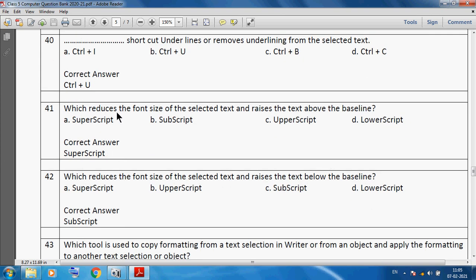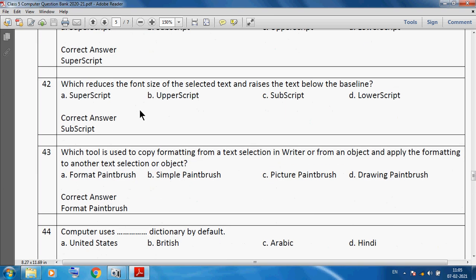Superscript reduces the font size of selected text and raises the text above the baseline. Subscript reduces the font size of selected text and lowers the text below the baseline.